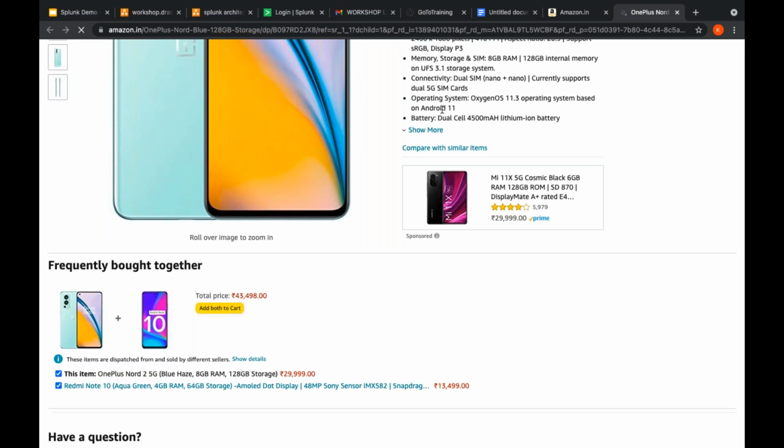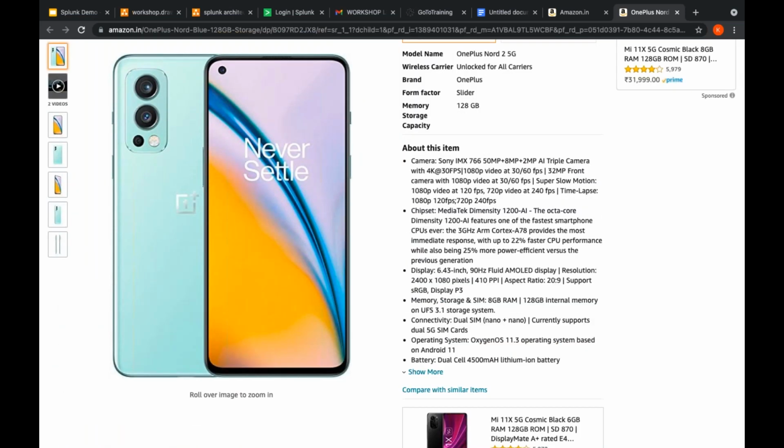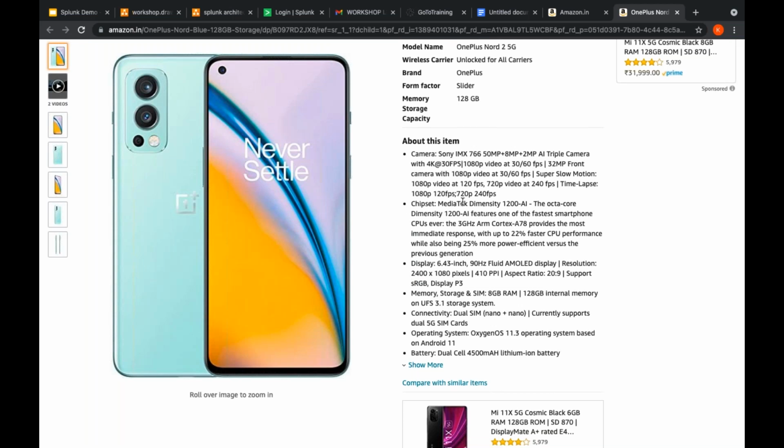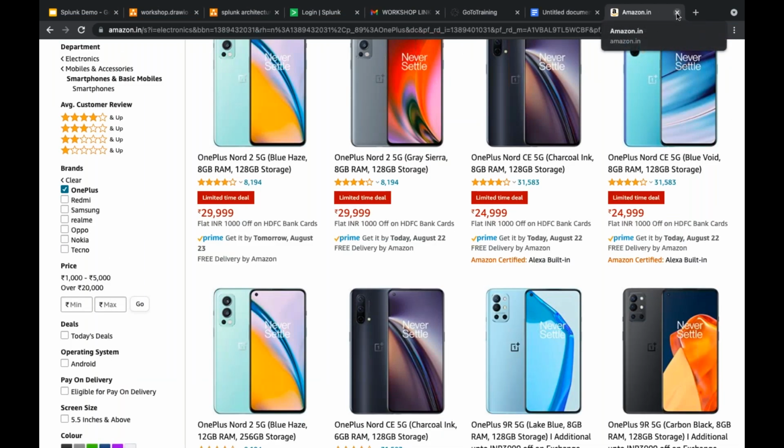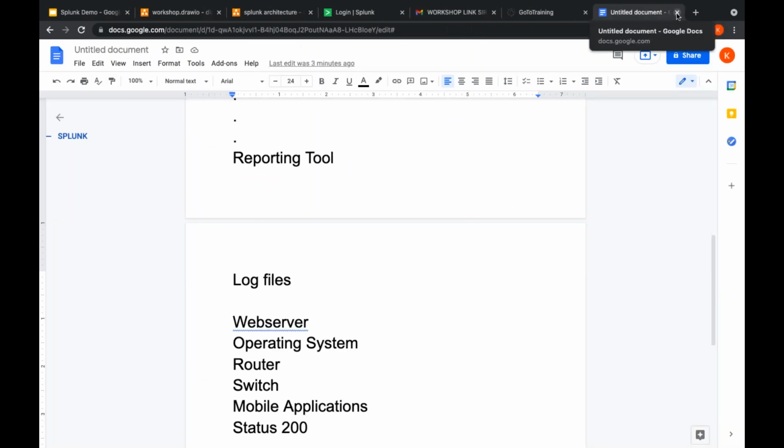I'm just searching. I have spent some 15 to 20 minutes. I have noticed all the features, and I have got an idea, and I have closed it. I have not done anything, right? I have just scrolled it, and I have just clicked on some items, and I have seen the price tags and features and all.